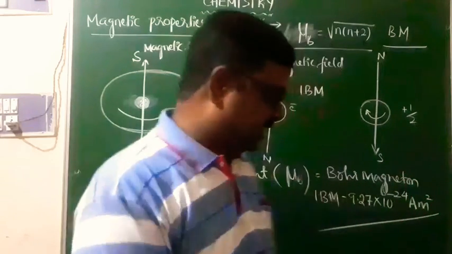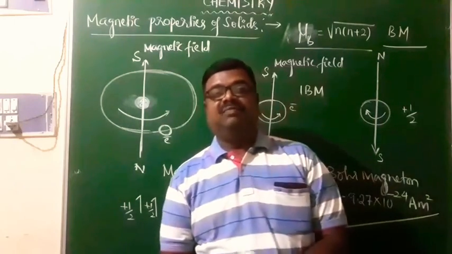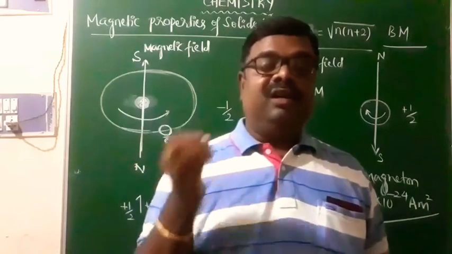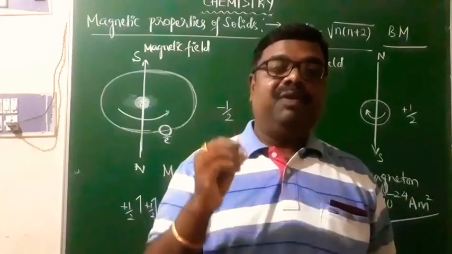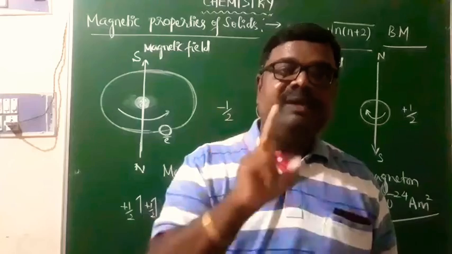And of course, from this discussion one question can be expected. Name the types of motion of electron responsible for the magnetic property of a solid. Two types of motion: one is orbital motion, another is spin motion.